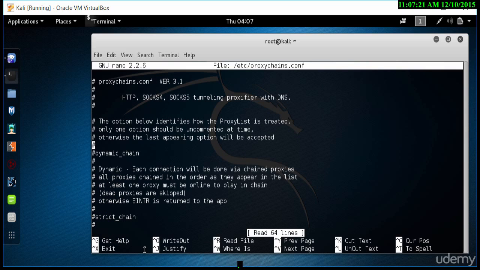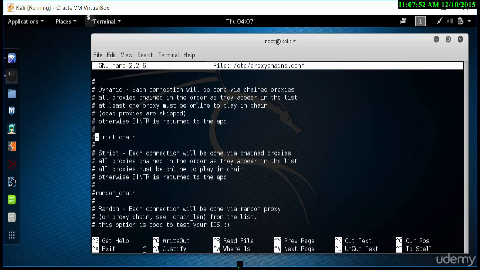And notice how there's dynamic chain. A dynamic chain allows me, if I have a list of proxies, to basically take one at random. So every request that I send will go through a different proxy. And that's the way it works. So that's how you can set it up. That way you are protected, as every request is potentially coming from a different proxy.